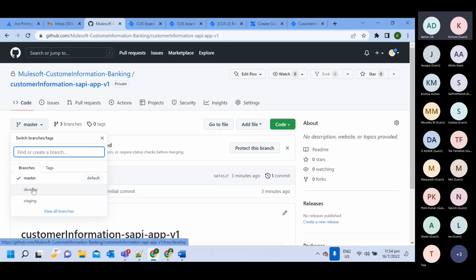If there is any code conflict, since multiple developers can work at a time on the same code, you will resolve the conflict. Then the develop branch code will be deployed on the develop environment, and you will do all the testing there.